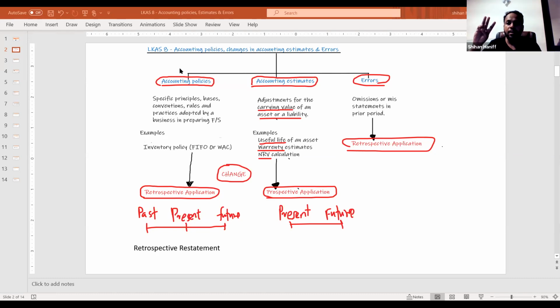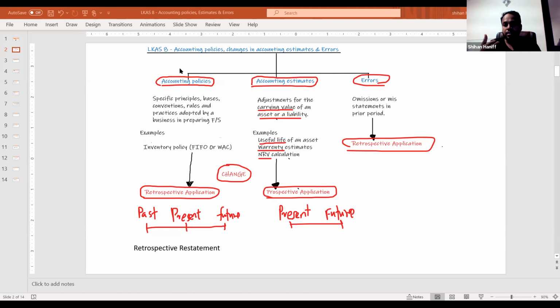So when the accounting policy is changed, we have to adjust the change for previous year, current year, and future. It is called retrospective application. You are applying the accounting policy as if it was there for the previous year. When you apply that, we call the statement retrospective restatement.